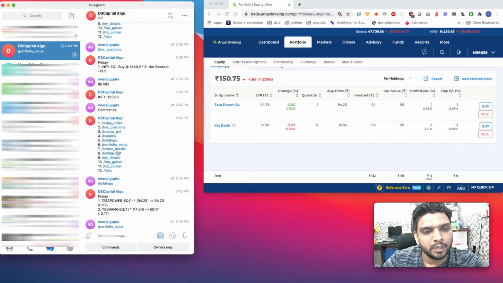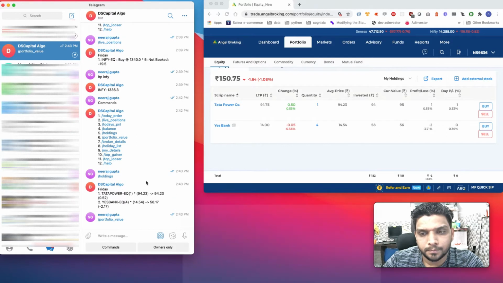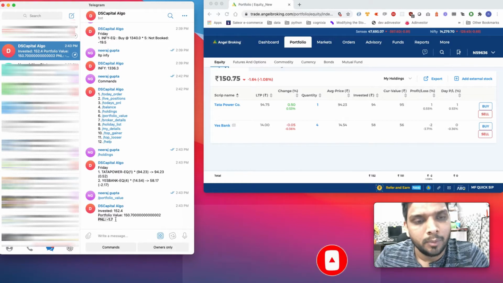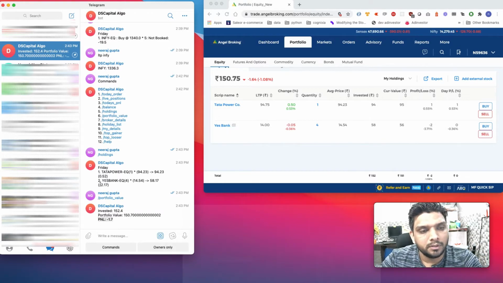And I can also check my portfolio value. I can see I have invested this amount. The portfolio value is this. This shows me the net profit and loss. So this is the loss in Yes Bank. This is the profit in Tata Power.